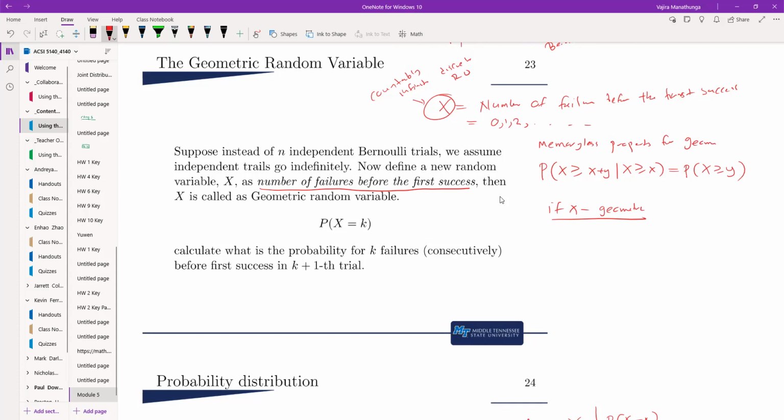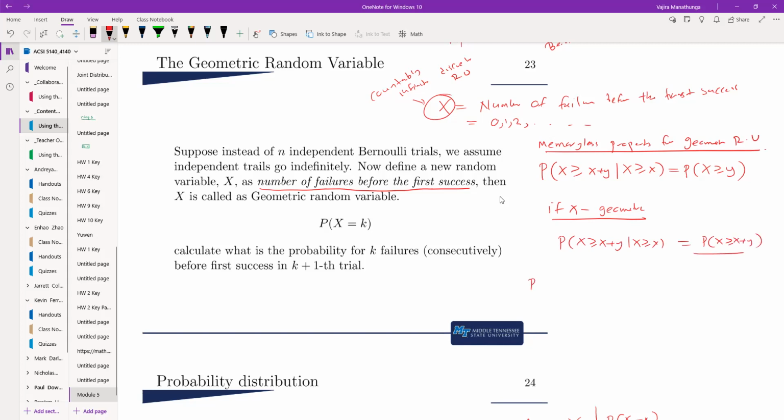So geometric random variables have this property. I mean, it's a simple proof. Let me maybe give the first one. That's basically the probability that X is greater than or equal to x plus y.